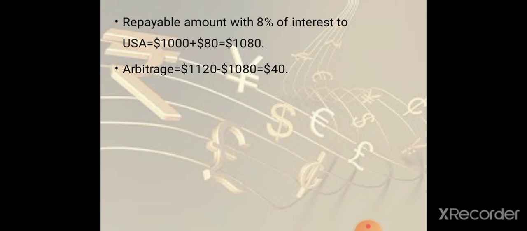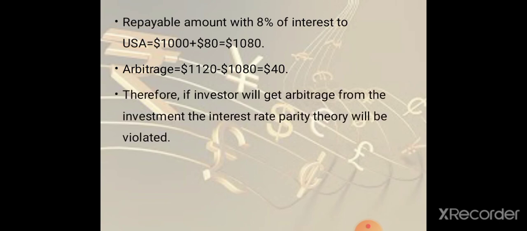Here the investor gets a profit of $40 as he earned $1,120 and the repayable amount is only $1,080. The profit earned is known as arbitrage. Therefore, if the investor gets arbitrage from the investment, the interest rate parity theory is violated.